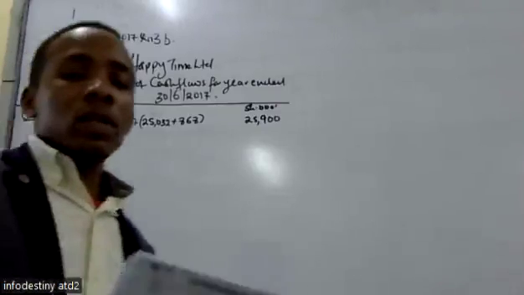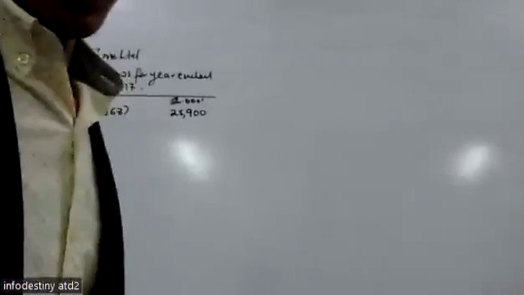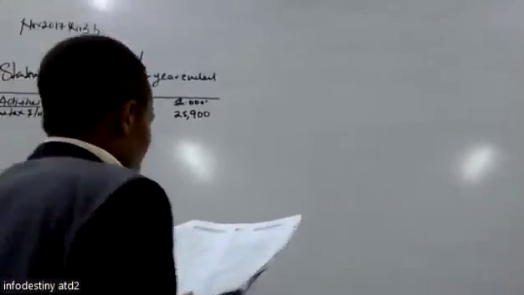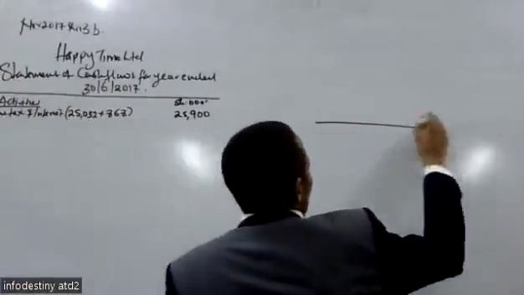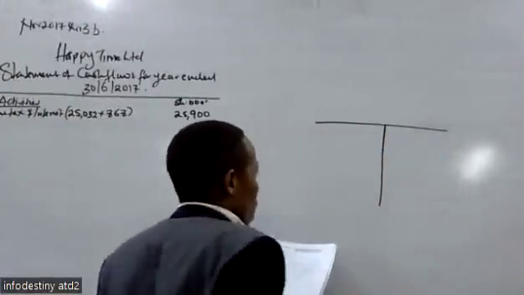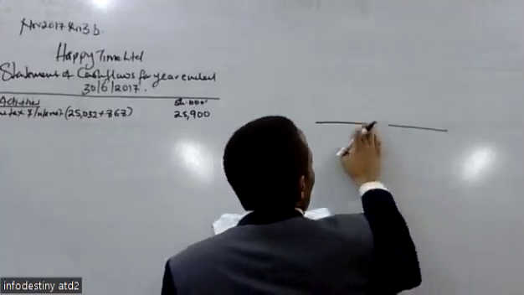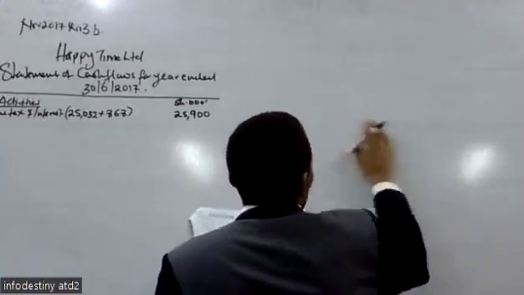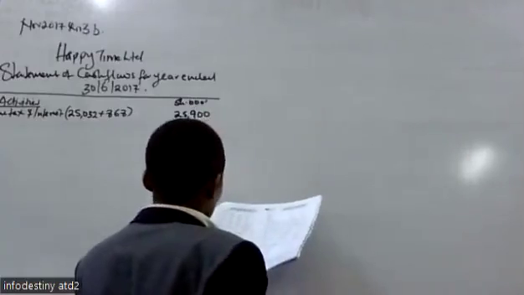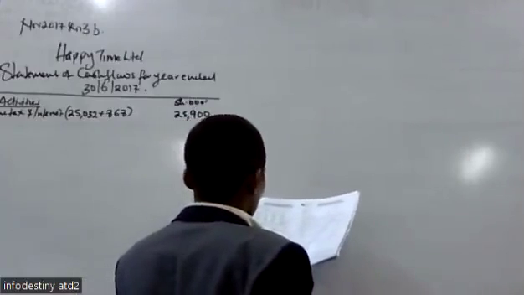Before we continue and determine what we should add, let's see whether the plant which was sold was sold at a loss or at a profit. So we have the plant sold.